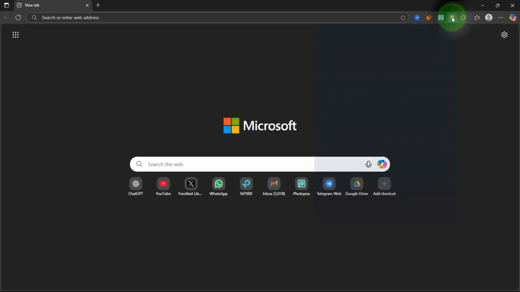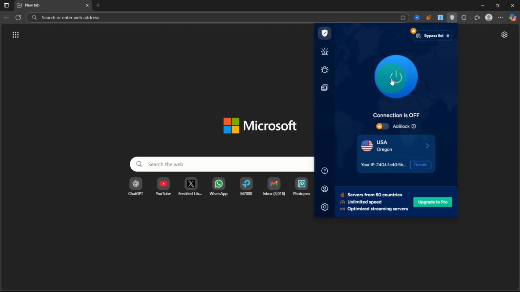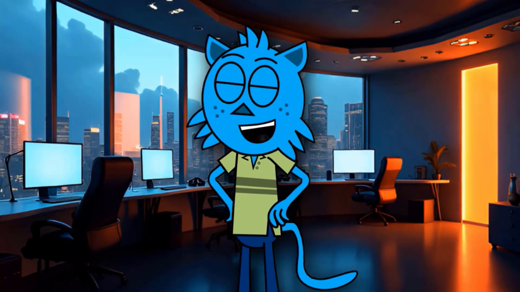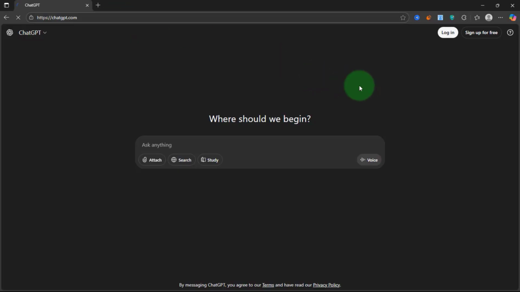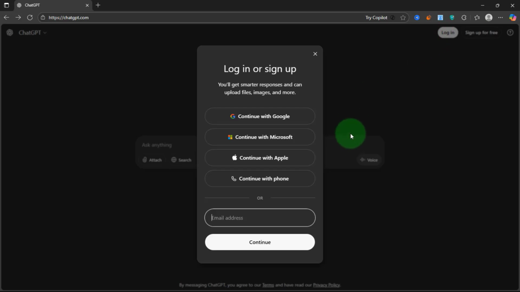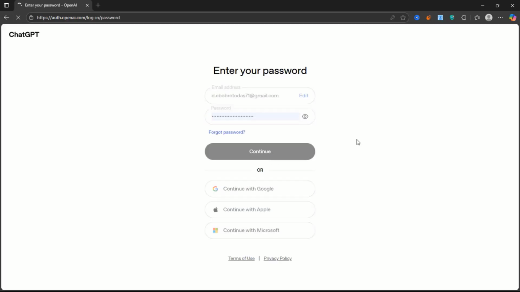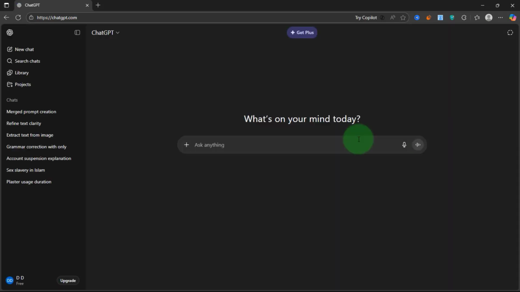If you're not from the USA, first use a VPN and connect it to the USA, since SORA 2 is only available in the USA and Canada. As a free user, you can make about 30 videos per day, each 10 seconds long. Start with ChatGPT, since SORA comes from the same family. Log into ChatGPT with your email or using other methods. The ID you use to log into ChatGPT will be the same one used for SORA.